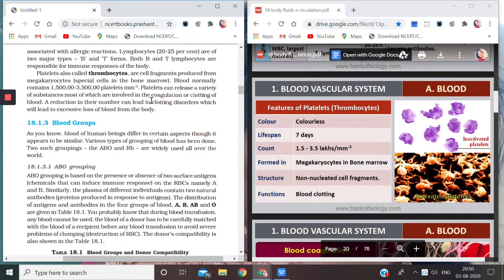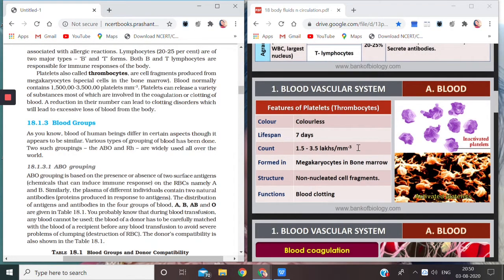And why has this internal bleeding occurred? Because the platelets have reduced to a very minimum quantity. So this was regarding thrombocytes or platelets. You see here, they are colorless. Their lifespan is 7 days. And the count, I already told you, is from 1.5 to 3.5 lakh per cubic millimeter. This is the normal range of platelets.